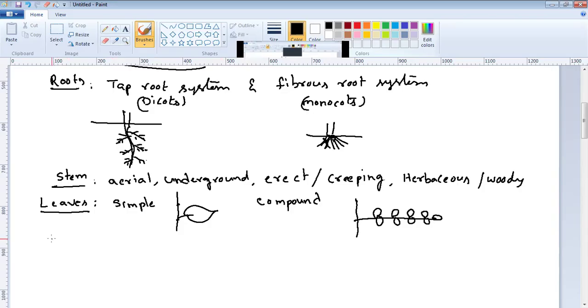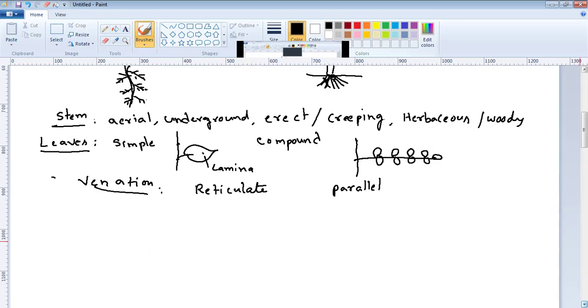Then venation inside the leaf. This is called the lamina of the leaf. Inside the lamina, veins are there. The arrangement of veins is called venation. There are two types of venation, reticulate venation and parallel venation. Reticulate venation is found in dicots, whereas parallel venation is found in monocots.